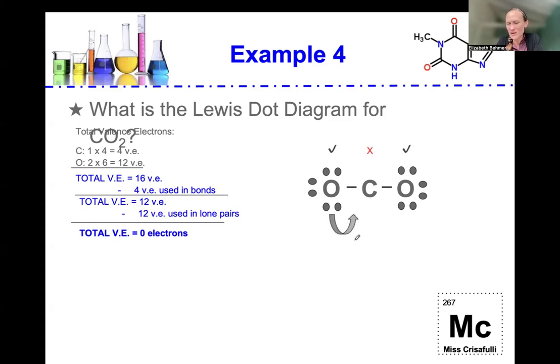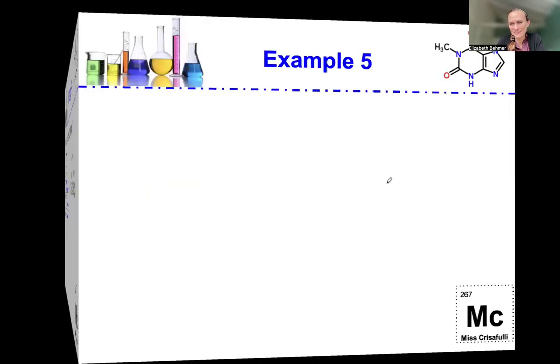So what can we do? We can take an excess 2 electrons from each oxygen to form another bond between oxygen and carbon on one side and oxygen and carbon on the other side. So now carbon is going to be happy because it has 2, 4, 6, 8. It's fulfilled the octet rule. So that's when we use double bonds when we're trying to make these atoms happy.